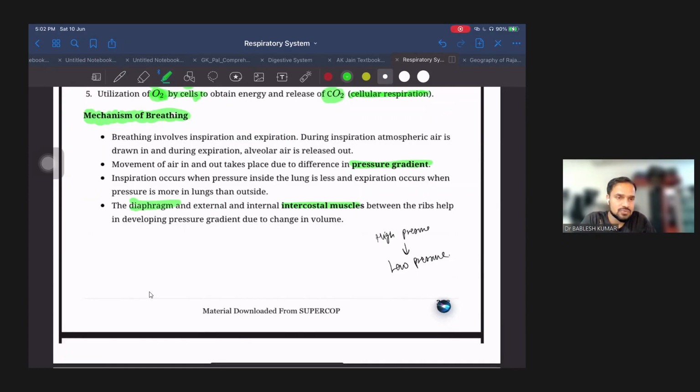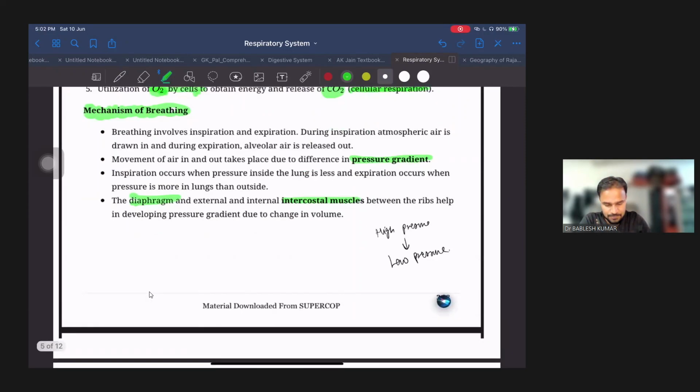So the mechanism of breathing totally depends on the negative pressure gradient. As we know, the air moves from high pressure to low pressure. So during the process of inspiration, the chest gets enlarged, and due to that there is an increase in the volume of lungs, and negative pressure gets generated inside the lungs. Negative pressure means low pressure inside the lungs, and outside in the atmosphere there is high pressure. So during inspiration, air moves from high pressure to low pressure, from the environment outside to our lungs. This was the mechanism of breathing.